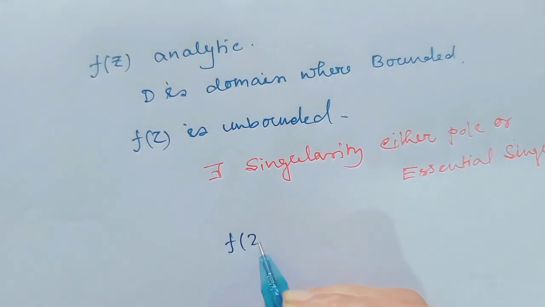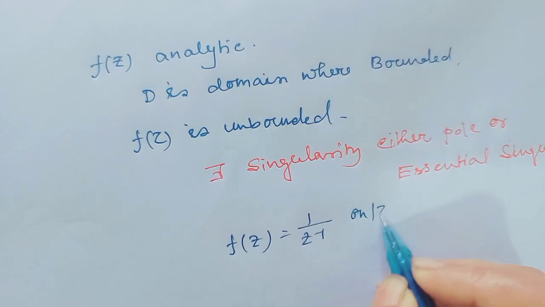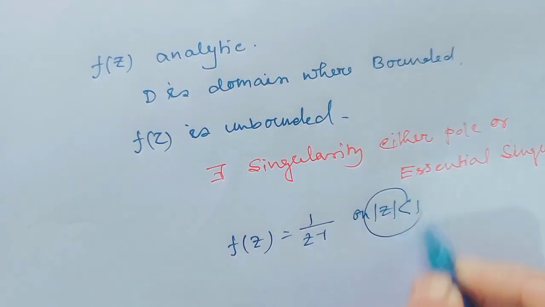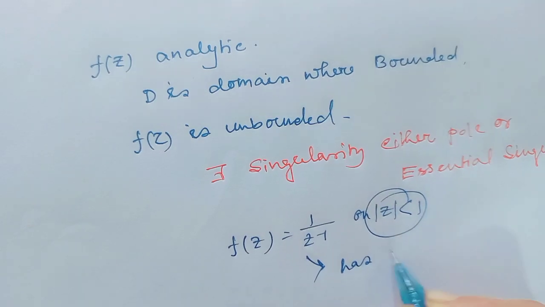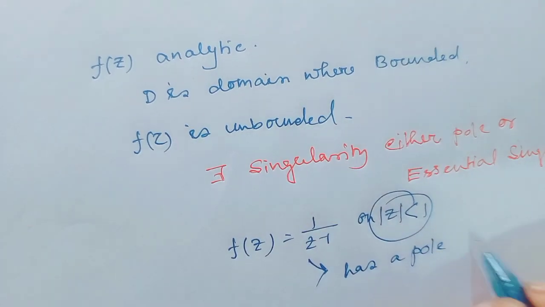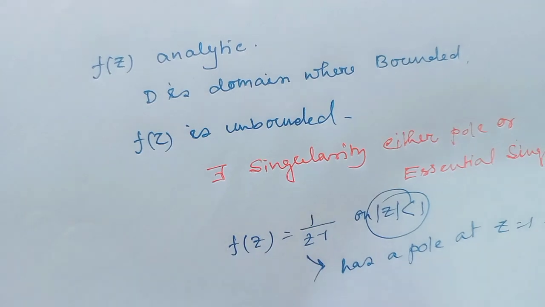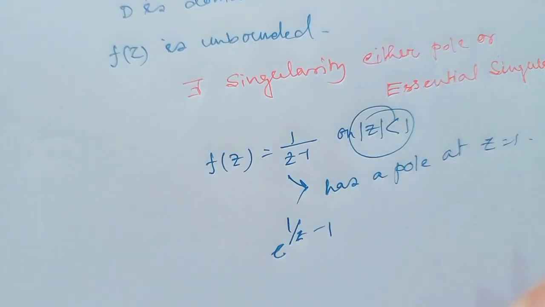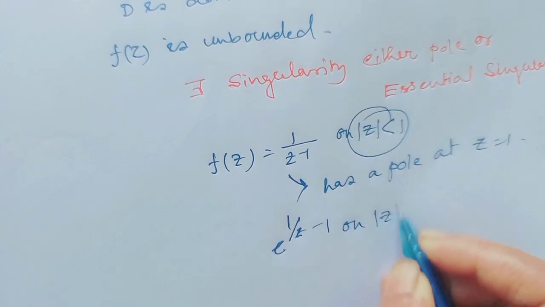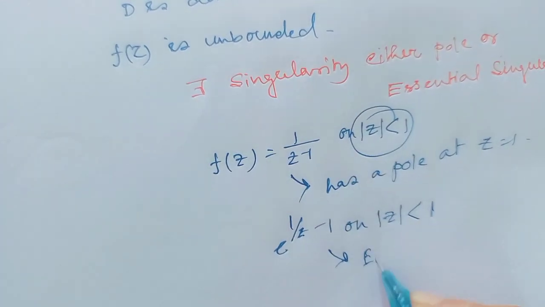As for example, f(z) equal to 1 over (z minus 1) on mod z less than 1, here the domain is bounded. This function has a pole at z equal to 1. Also, if we consider e to the power 1 over (z minus 1) on mod z less than 1, then this singularity is an essential singularity.